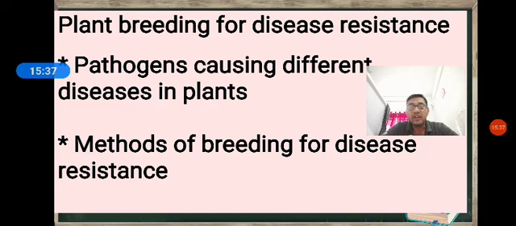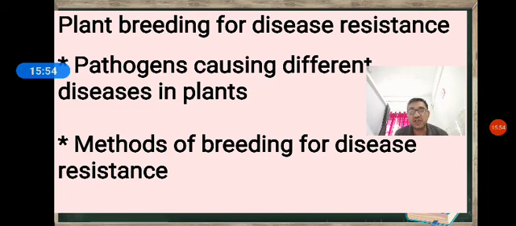Then there are other sources of resistance, which may be a mutation, a somaclonal variation, or genetic engineering.